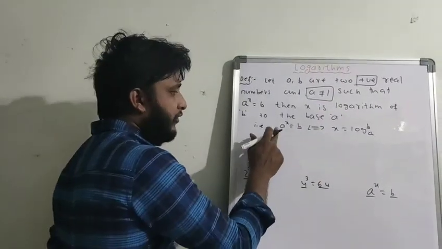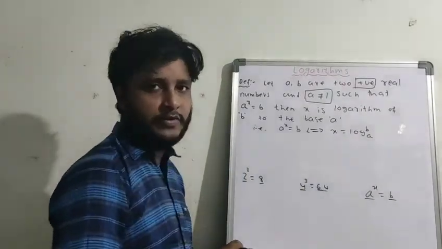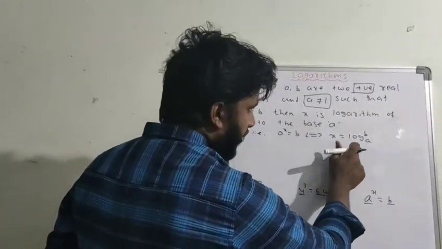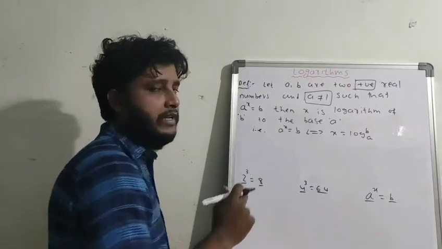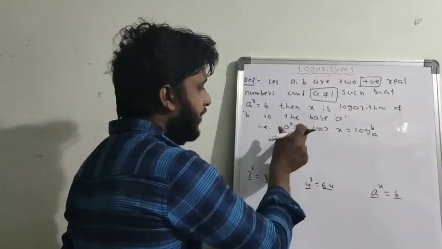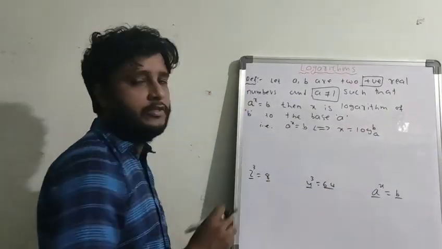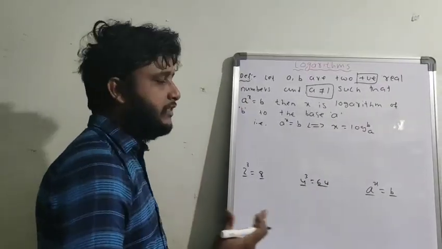That means wherever you see a power x equal to b, you can write x equal to log b base a. And wherever you see x equal to log b base a, you can convert it into a power x equal to b. So you can convert the exponential form into the logarithmic form and the logarithmic form into the exponential form. How to convert all those things, I will explain.